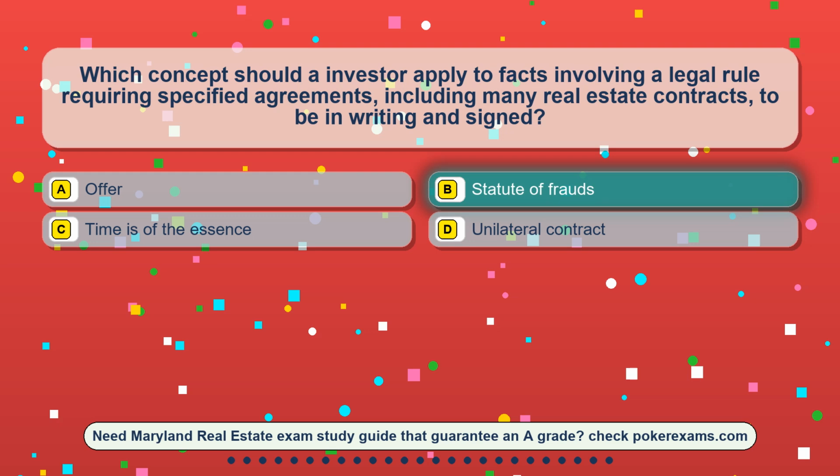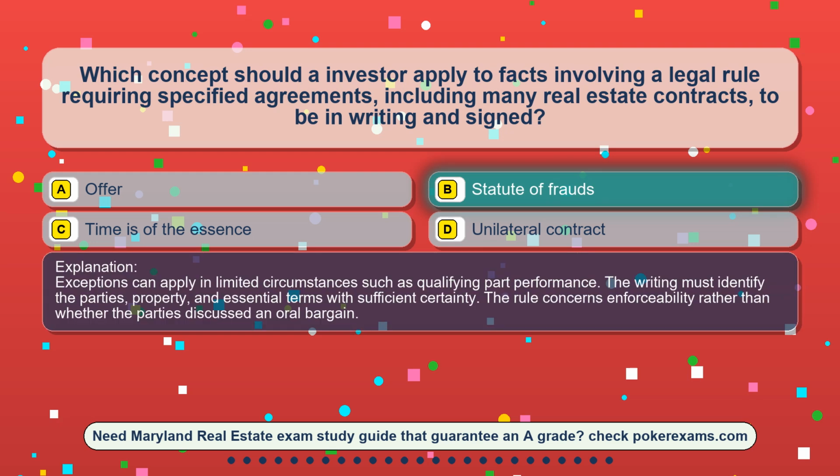The correct answer is option B, statute of frauds. Exceptions can apply in limited circumstances such as qualifying part performance. The writing must identify the parties, property, and essential terms with sufficient certainty. The rule concerns enforceability rather than whether the parties discussed an oral bargain.